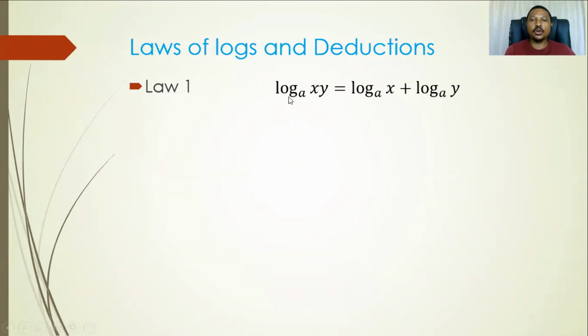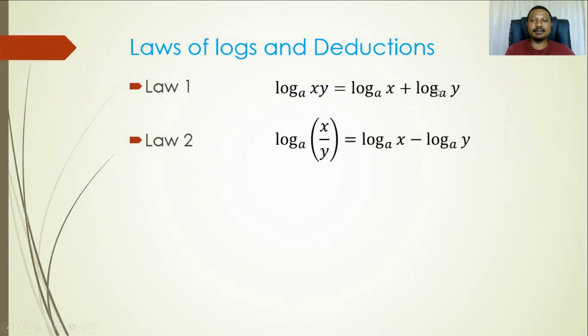If you have got a log, remember it has a base A, and then you have got a product. The log of the product is the same as the sum of the logs. So for instance here, log with base A of xy, you can rewrite this as log base A of x plus log with base A of y. So instead of now having x times y, you can have a plus. So remember, what is the key here? The bases need to be the same as the original log. So that is law number 1.